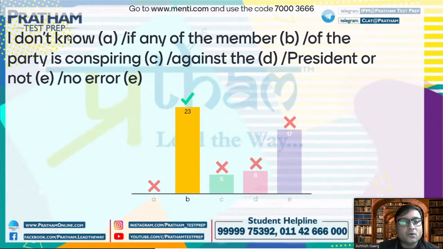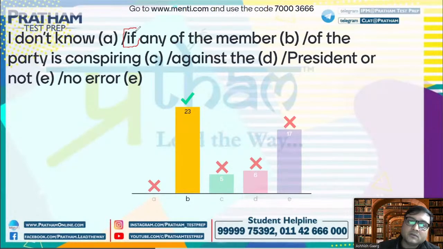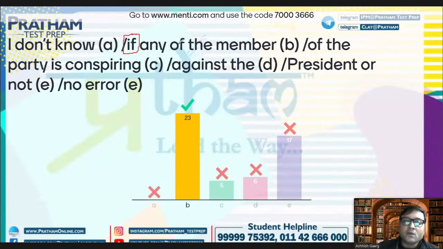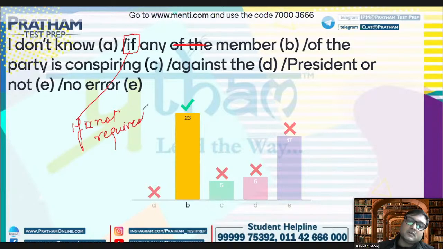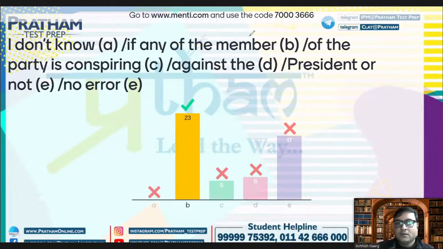First of all, here the usage of if is wrong. And "of the" won't come. The correct sentence is: I don't know whether any member of the party is conspiring against the president or not. So this is wrong here. If is not required. Okay. Next one.